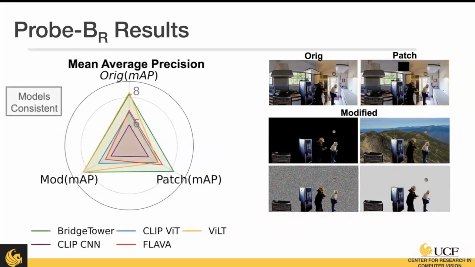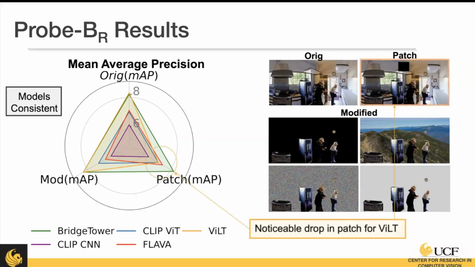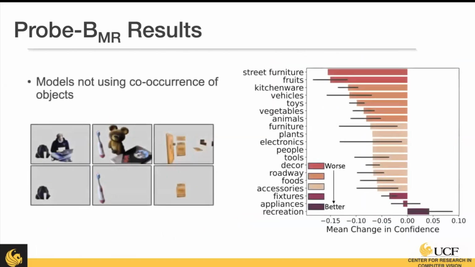When we're looking at mean average precision, we can see that models are very consistent in their performance, and it's quite high as well. We can see this by that triangle shape. However, again, with that built, when we're looking at the patched image, the performance drops quite noticeably. So again, we're seeing that just adding a single patch to the image makes the model performance drop.